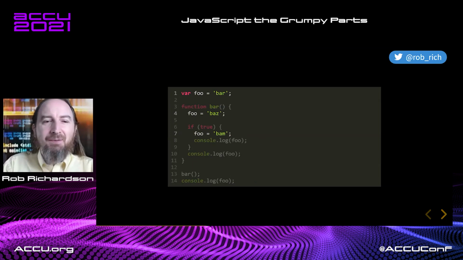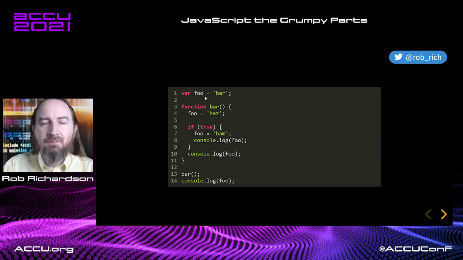Let's do another one. Now, in this case, we've chosen not to declare the variable here nor here, but we still declare it out here. What happens in this case? Let's think like the compiler and figure it out. First phase, let's go look for variable declarations. We see one, this outer foo.